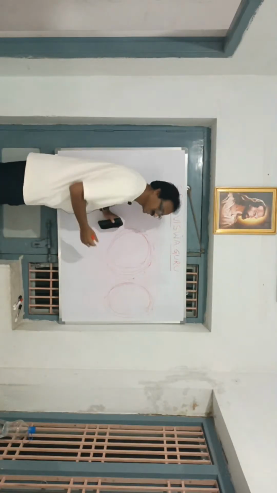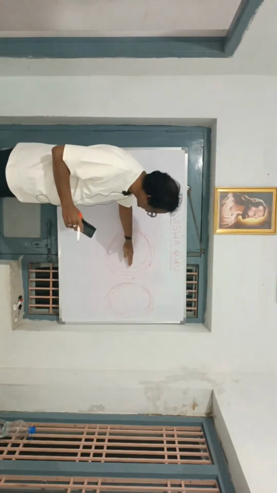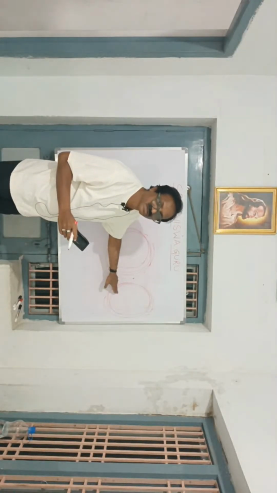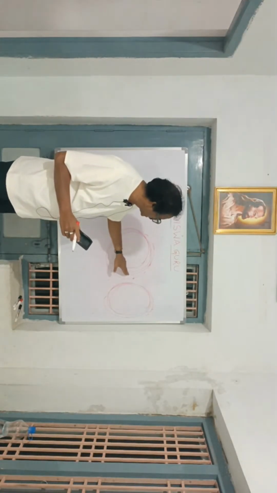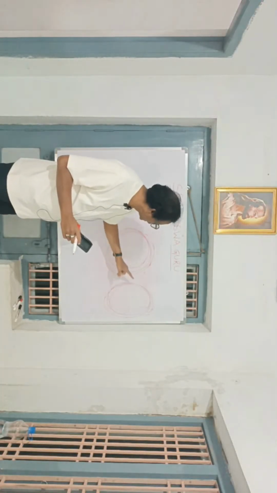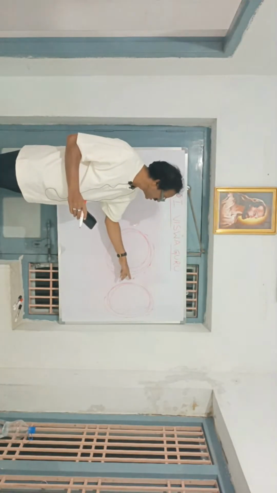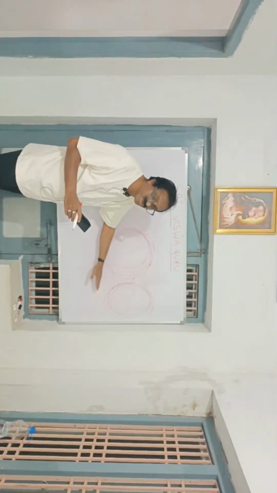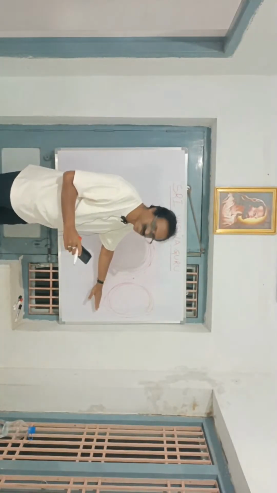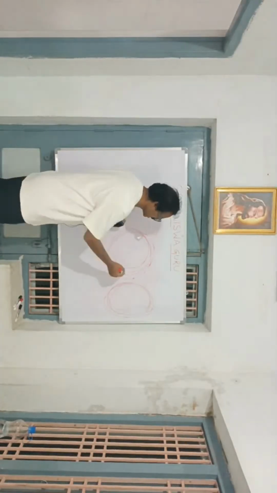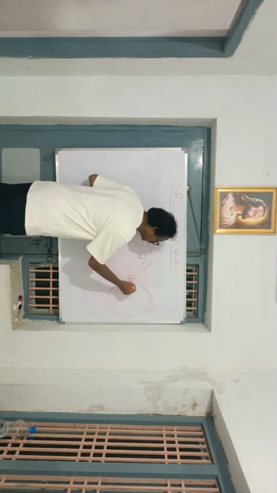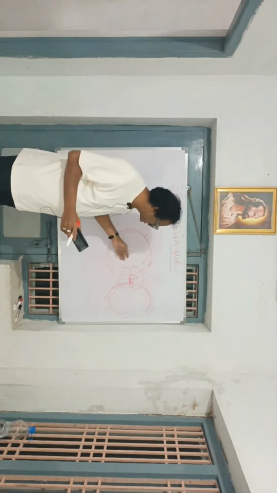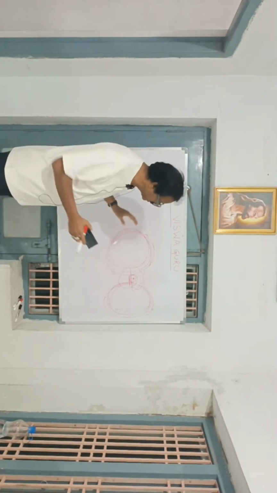One element has more electrons, the other has fewer. The element with more electrons gives its outer electrons to the other for stability, or they share the electrons between the two elements. This is known as bonding, physical or chemical bonding.